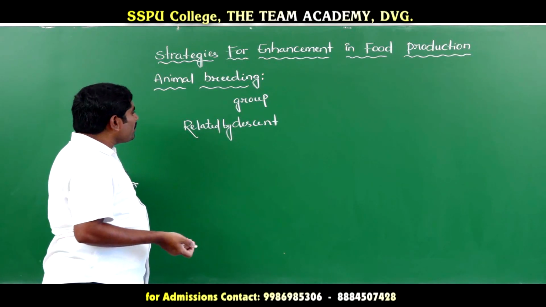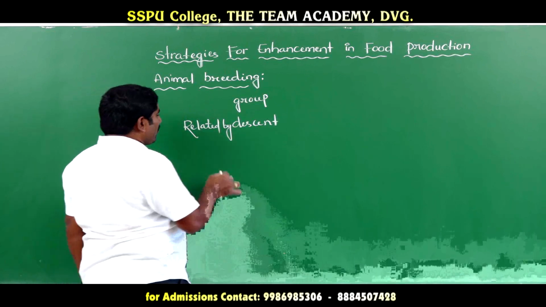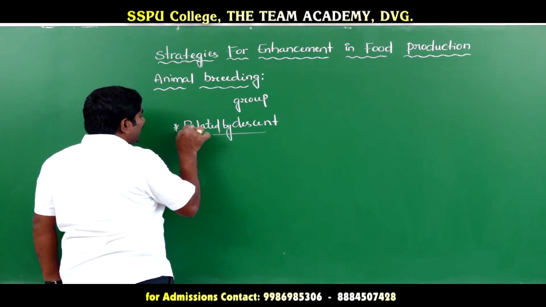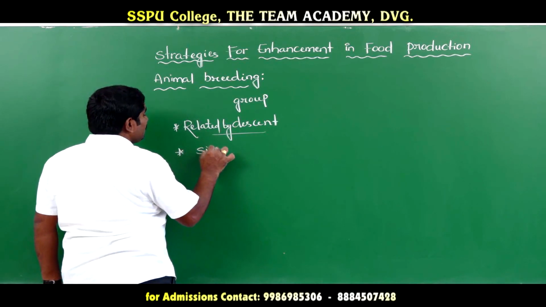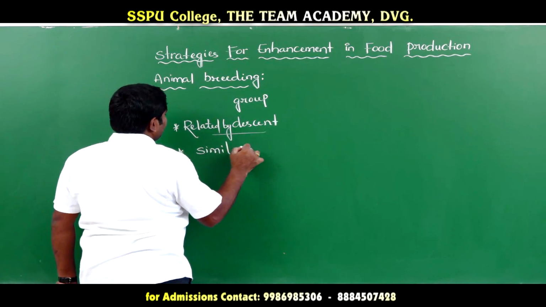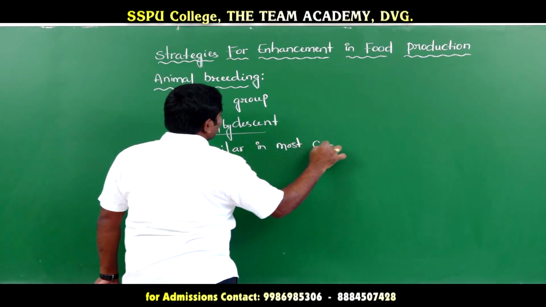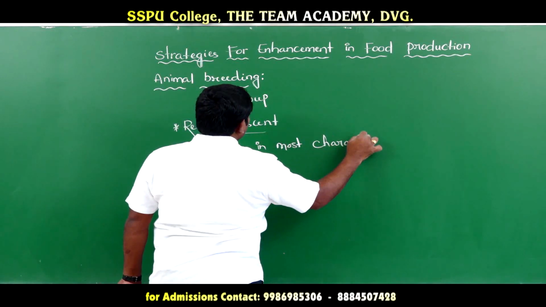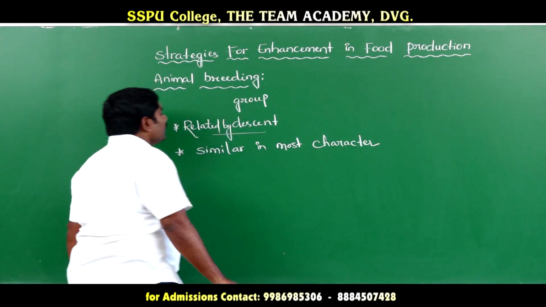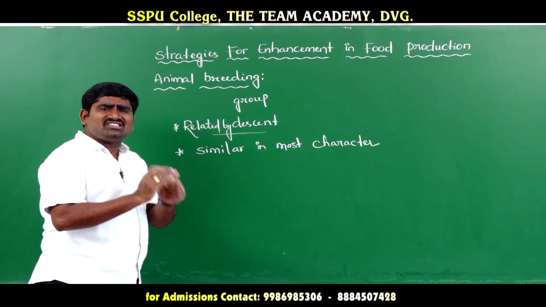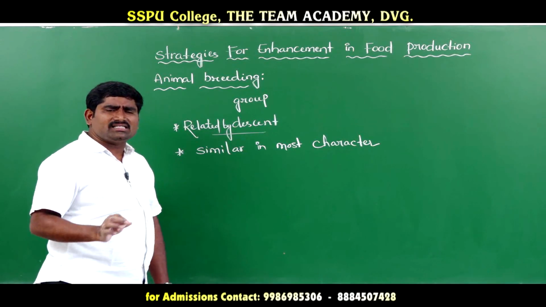So the group of organisms related by the same descent and, the second thing, similar in most characters. In most characters they are similar. Maximum characters they are similar.